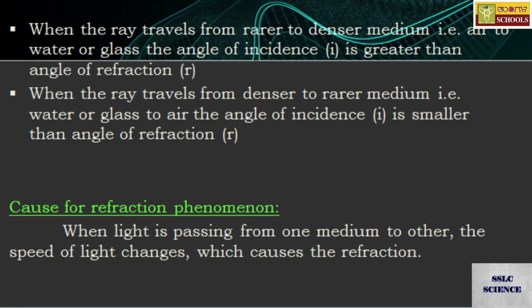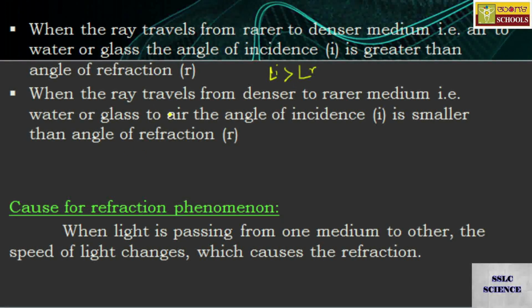Now you can give two more points here. When the ray of light is traveling from rarer to denser medium, from air to water, the angle of incidence I is greater than the angle of refraction R. So when the ray is traveling from rarer to denser, from air to water or from air to glass, the angle of incidence is greater than the angle of refraction.